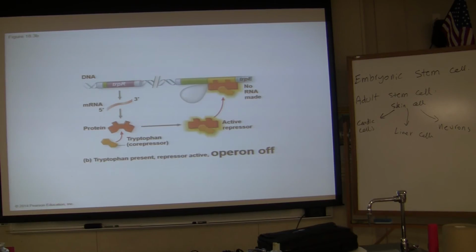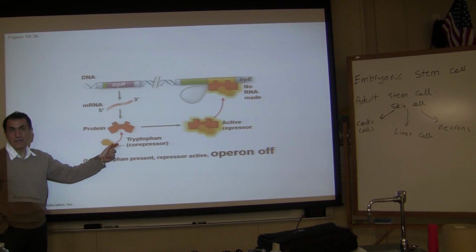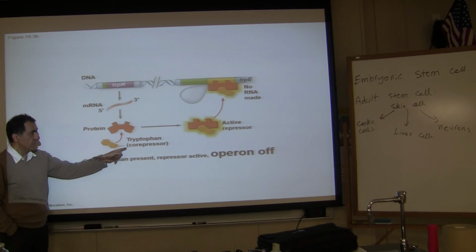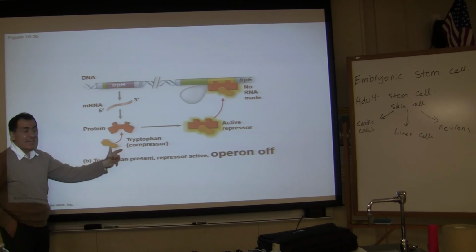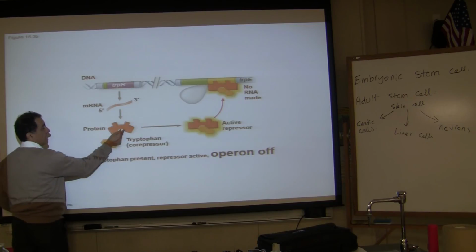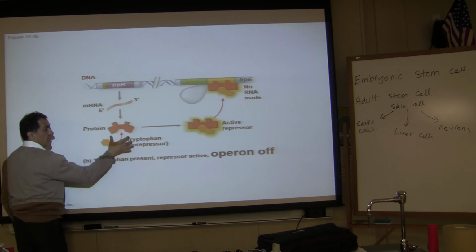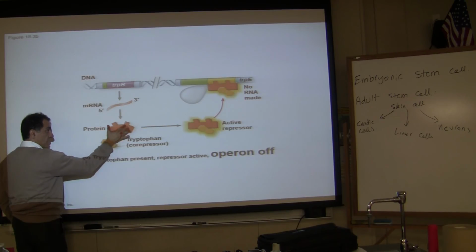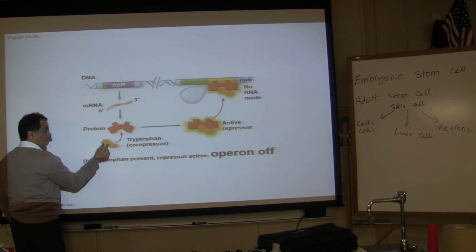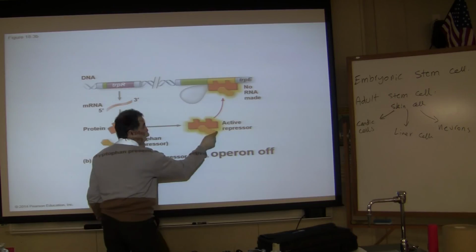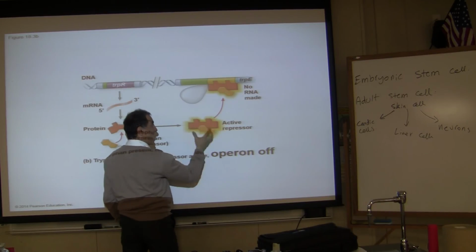Now, what will happen if there is excess tryptophan? That tryptophan is called the co-repressor. That tryptophan will sit right here on the repressor protein molecule, and then this repressor becomes active.